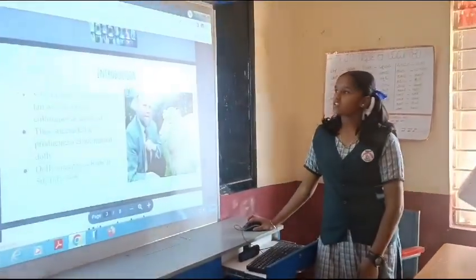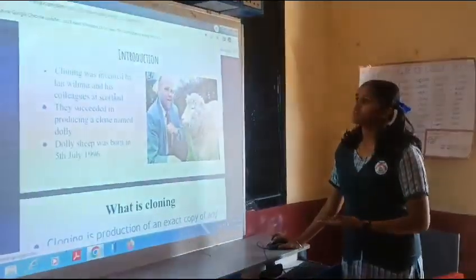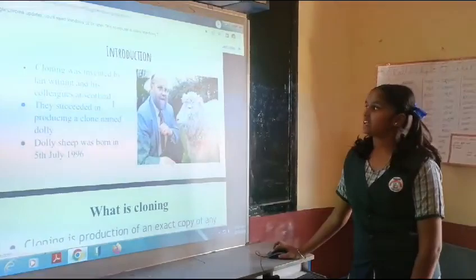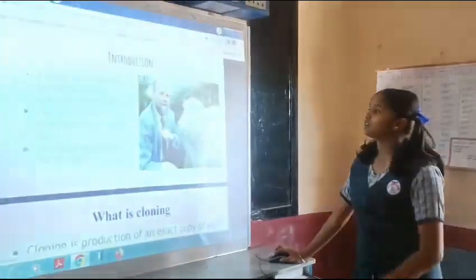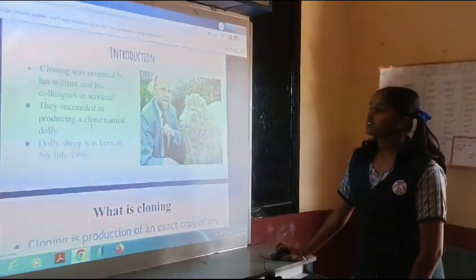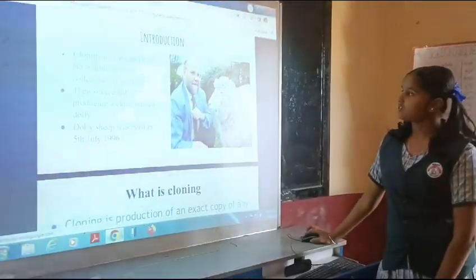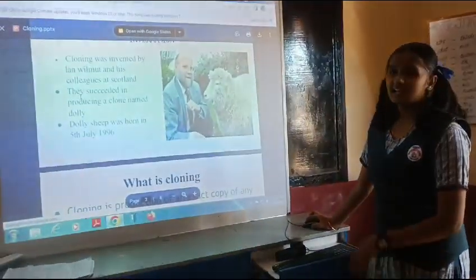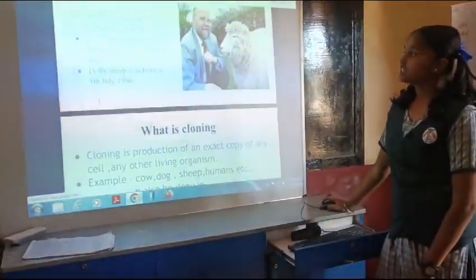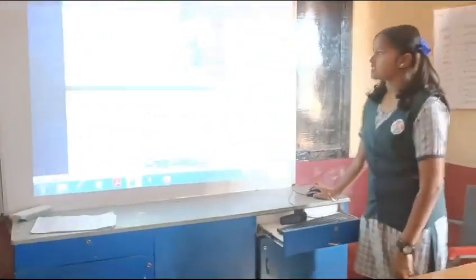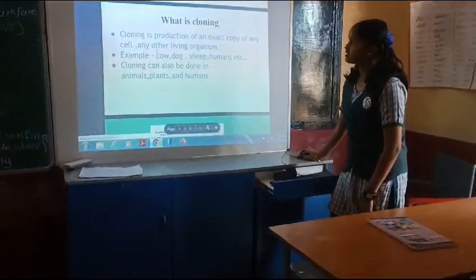So let's go to the introduction. Cloning was invented by Ian Wilmot and his colleagues at Scotland. So he is the founder of cloning in animals. They succeeded in producing a clone named Dolly. So this is Dolly. They produced Dolly by the help of cloning. Dolly sheep was born on 5th July 1996.